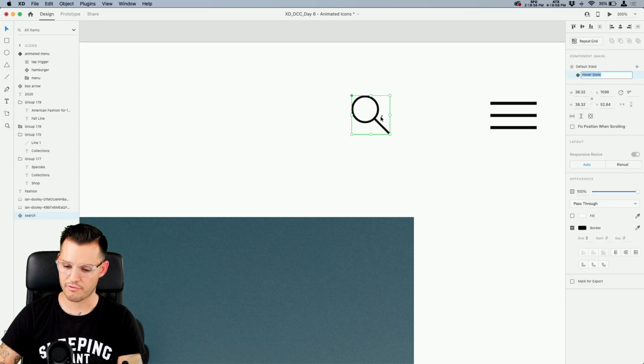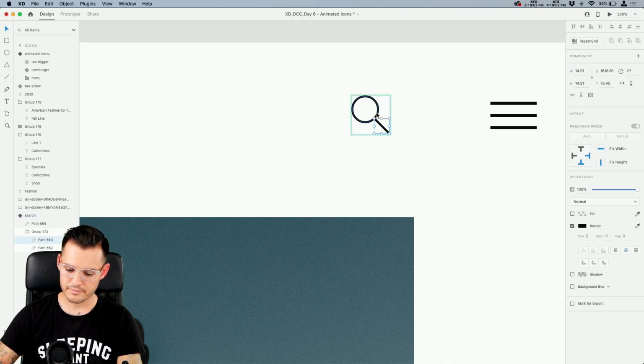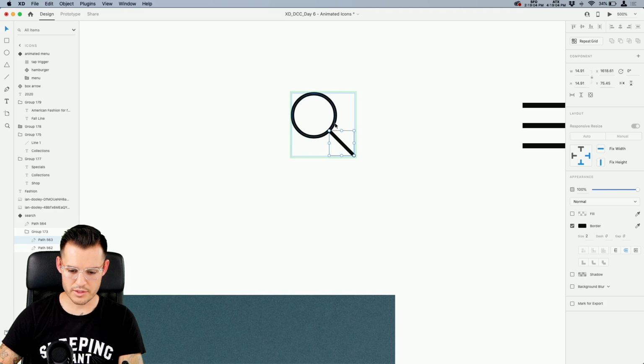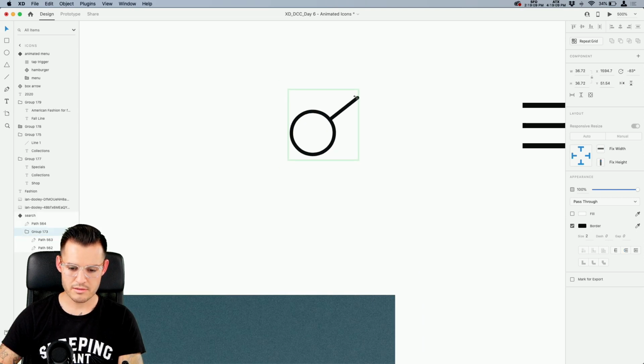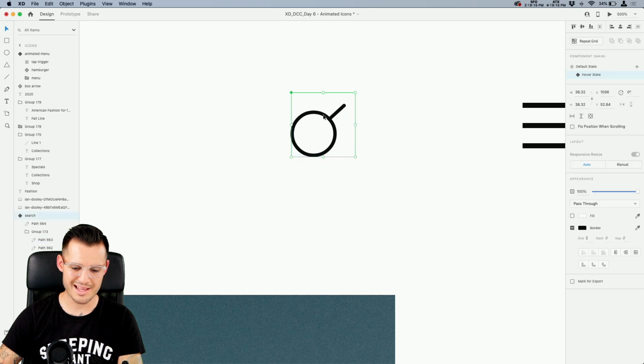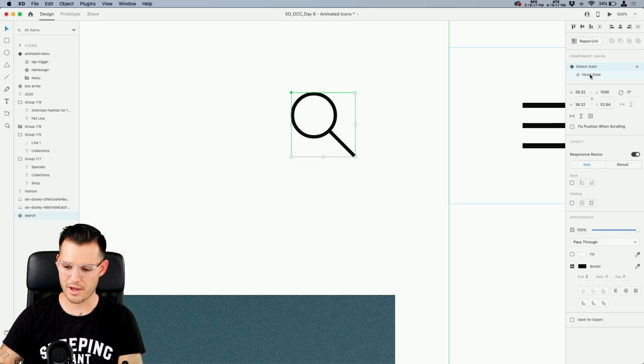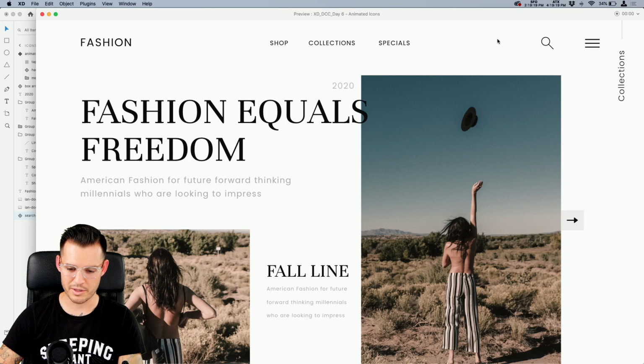Let's do another hover state for it, and on the actual hover state, maybe we want to make the whole thing look like it rotates like that, and just bring in the size of the handle. It could be something that simple, but it's nice to see these things kind of pop together. That might be too much actually, but let's see.